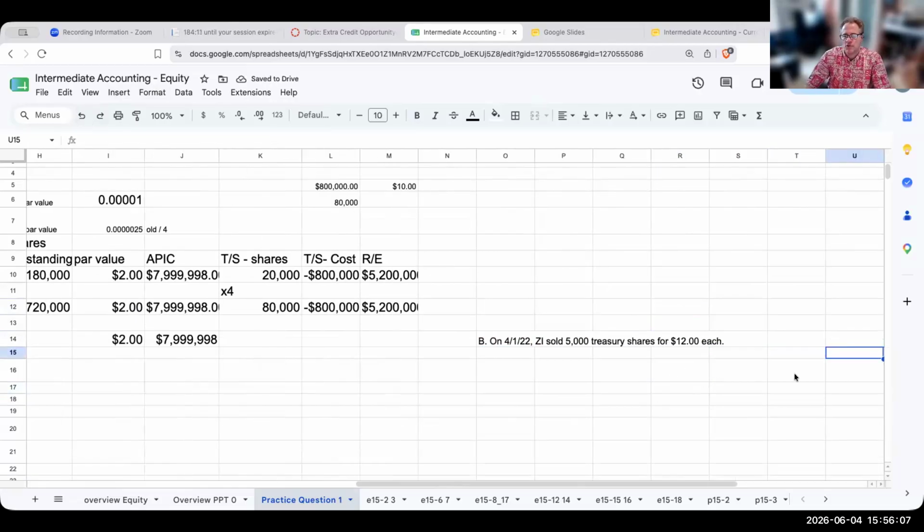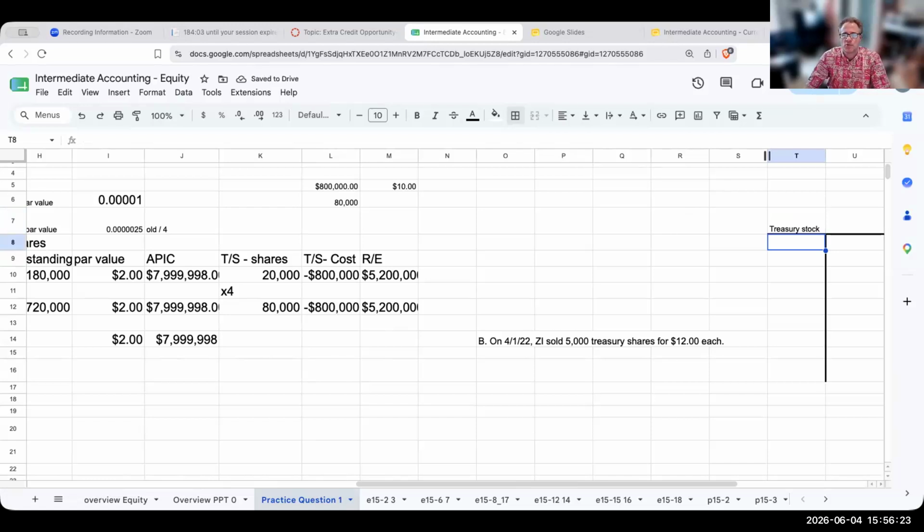Now, when I look at my treasury stock account, we'll do this up here. My treasury stock has a debit balance.